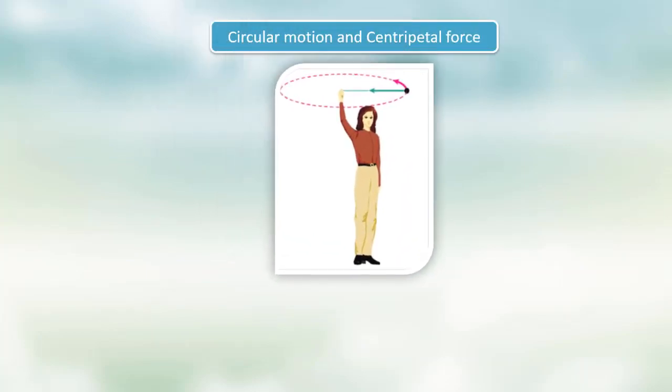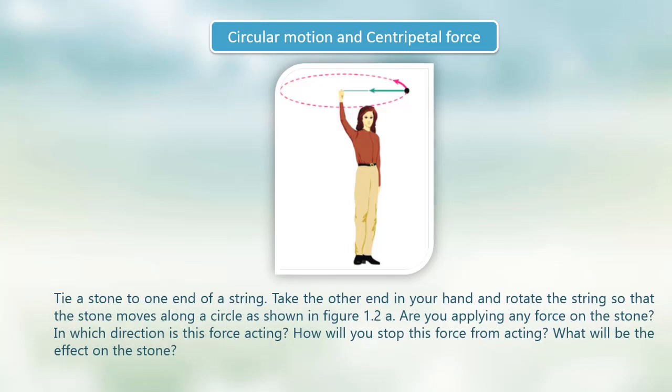Circular motion and centripetal force. Tie a stone to one end of a string. Take the other end in your hand and rotate the string so that the stone moves along a circle, as shown in the figure. Are you applying any force on the stone? In which direction is the force acting? How will you stop this force from acting? What will be the effect on the stone?